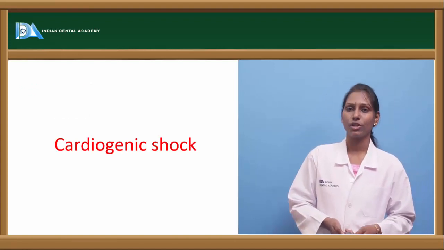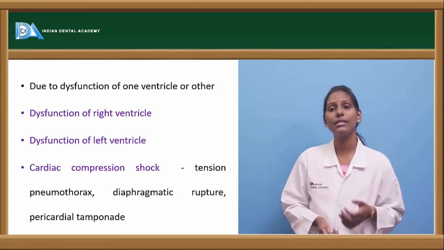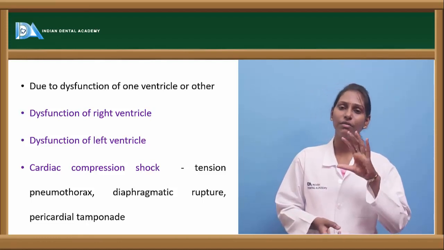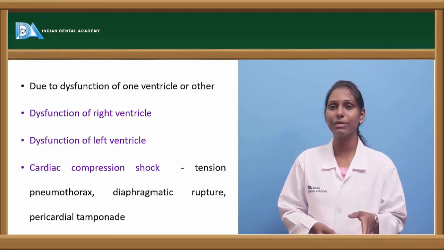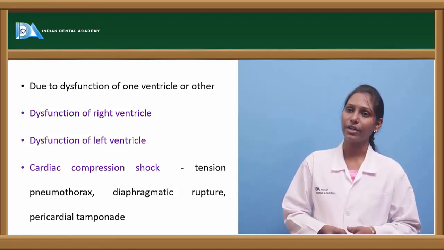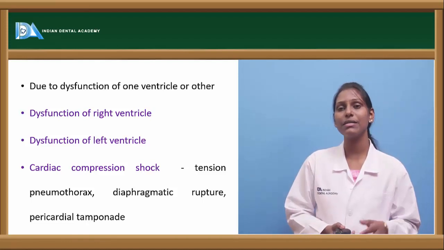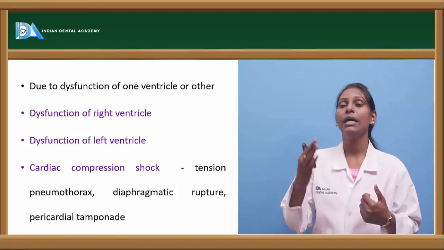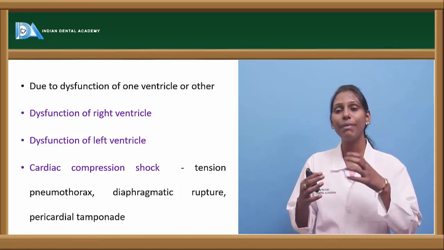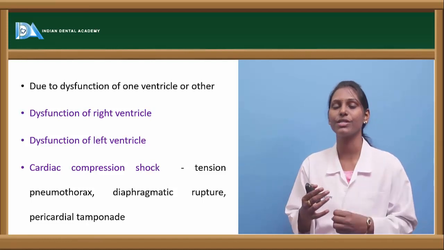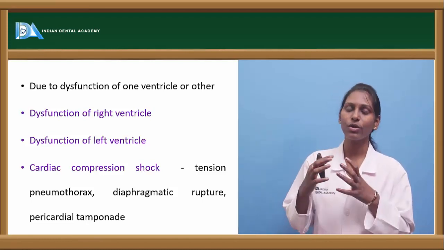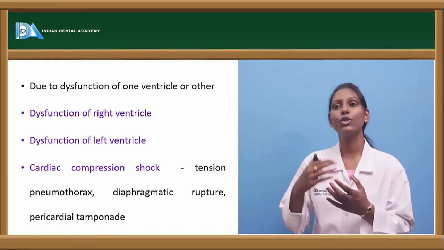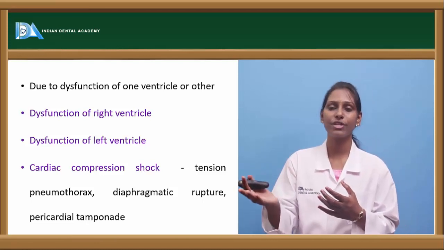Now coming to cardiogenic shock. This cardiogenic shock is due to dysfunction of one ventricle or another. Usually, if one ventricle is fibrosed greater than 50%, in those cases it results in cardiogenic shock. It can lead to dysfunction of the left ventricle or dysfunction of the right ventricle. In dysfunction of the left ventricle, the pumping capacity of the left ventricle diminishes because of fibrosis, or because of the complete dysfunction of the ventricle to pump blood.